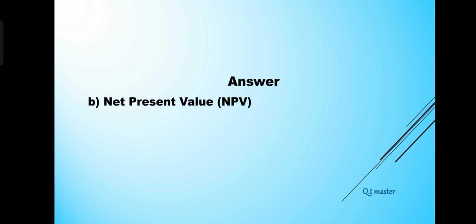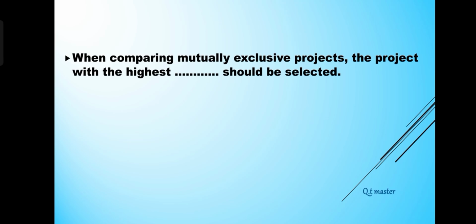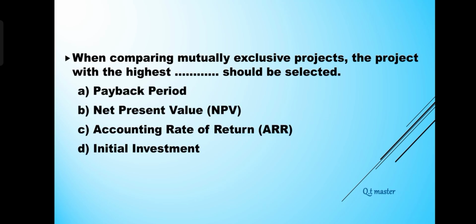When comparing mutually exclusive projects, the project with the highest blank should be selected. A. Payback period. B. Net present value, NPV. C. Accounting rate of return, ARR. D. Initial investment. Answer: B.